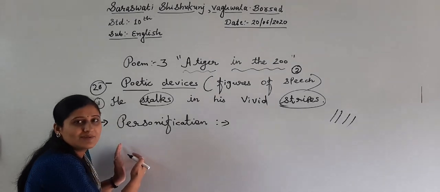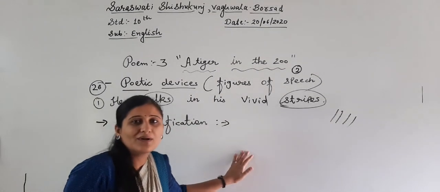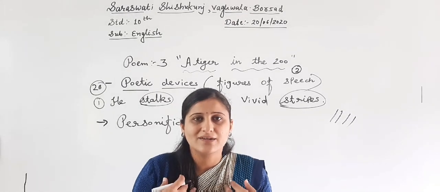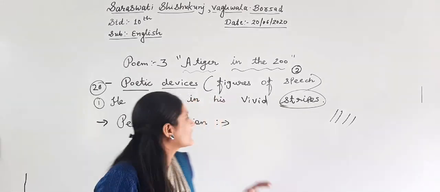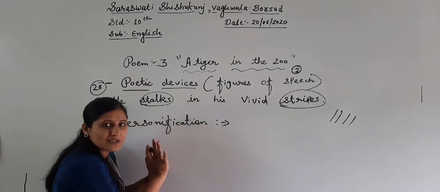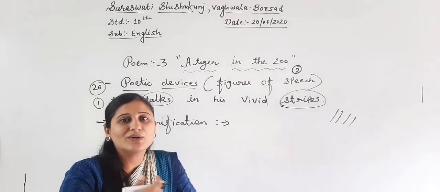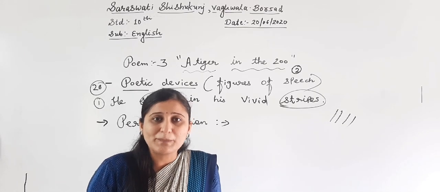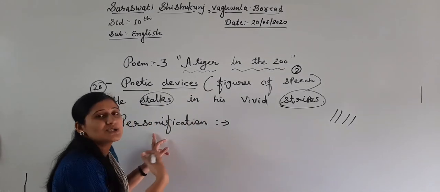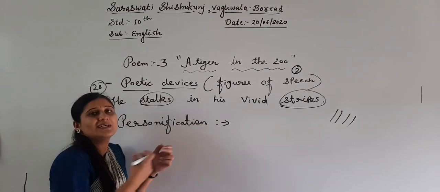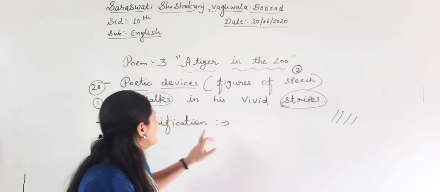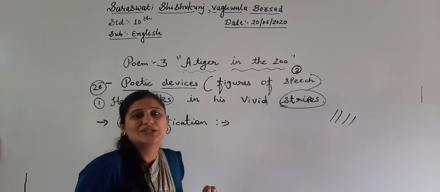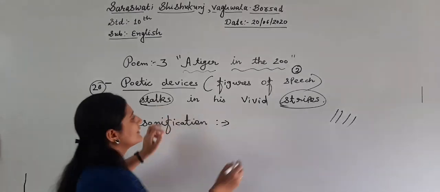When non-living things and animals are given human actions that we do, that is called personification. Non-living things cannot move, cannot write, cannot read, cannot speak. So, if they are shown doing activity like human beings in the line, that is called personification.